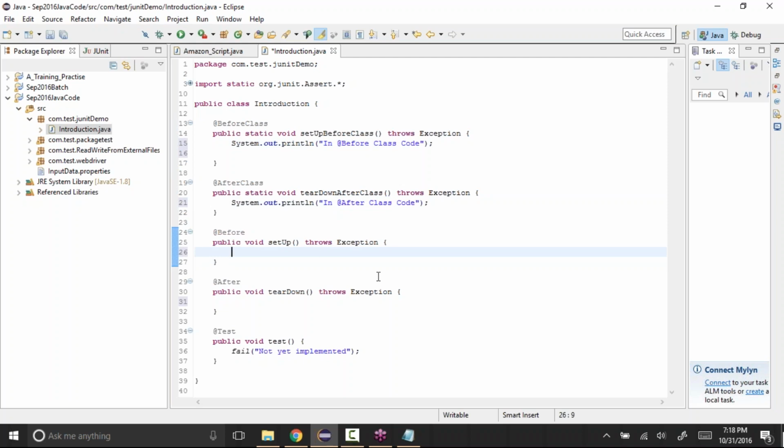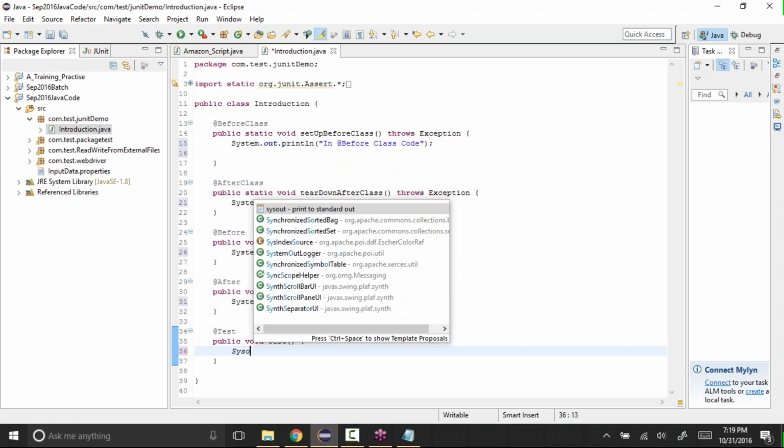So let's say here @before. I'll just first of all write this system.out.println in @before code. And then system.out.println in @after class.